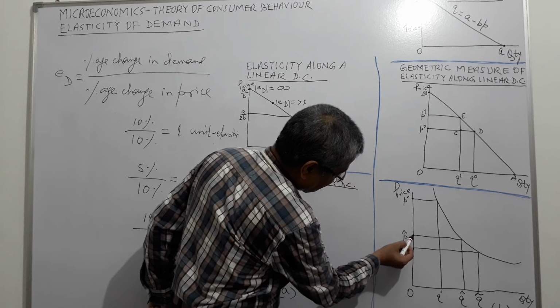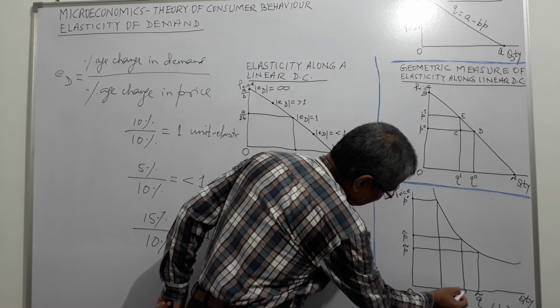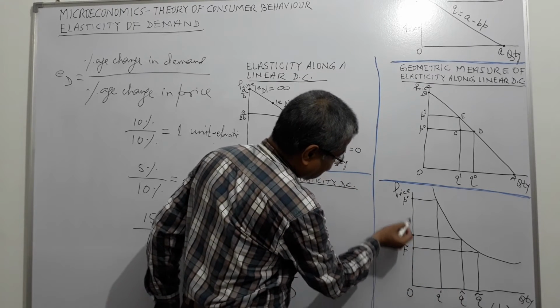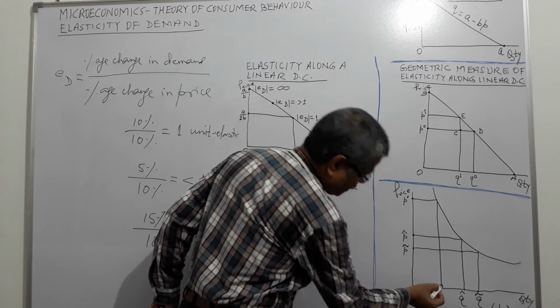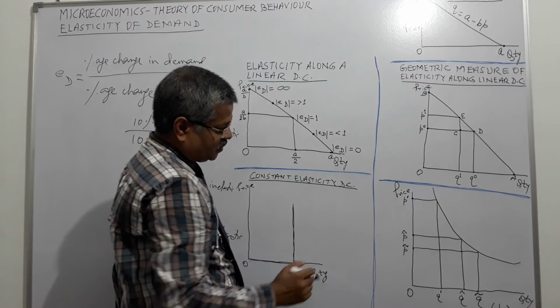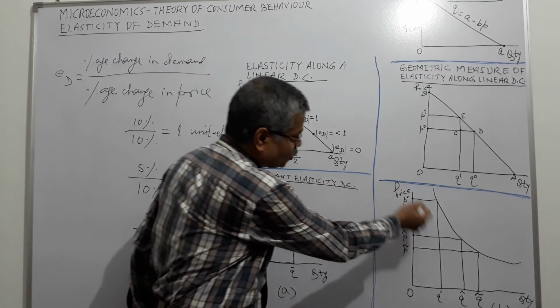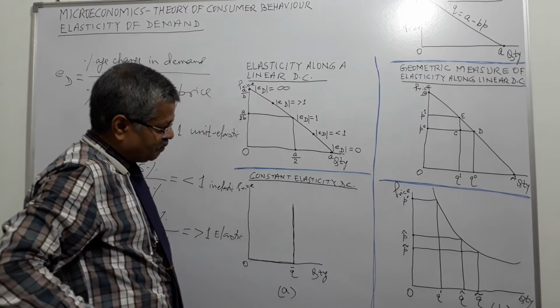When the price slightly goes up, quantity demanded comes down in the same ratio, same percentage. When it further goes up, quantity demanded comes down in the same ratio. So what happens? Elasticity of demand remains 1 all through. Right? See, it's very simple.